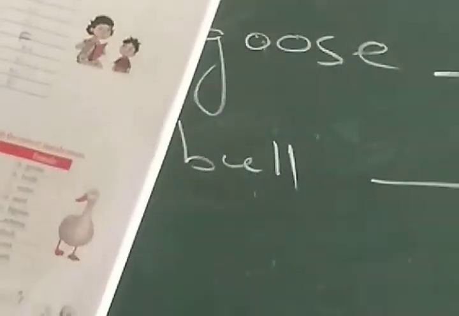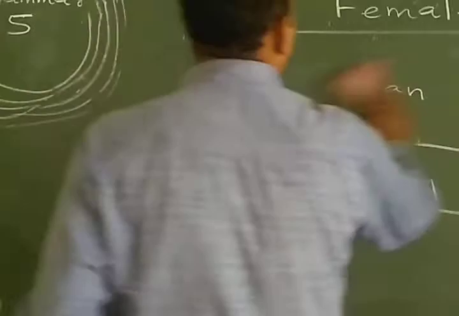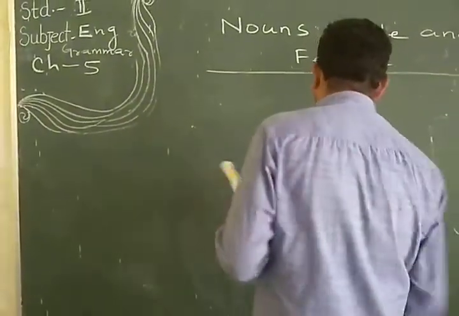Then practice. Match each male noun with the correct female noun. Just match them. Okay. Do it yourself. Just know what is male, what is female. Brother, so here sister. Okay. I do some question answer, and you have to do the other questions yourself.